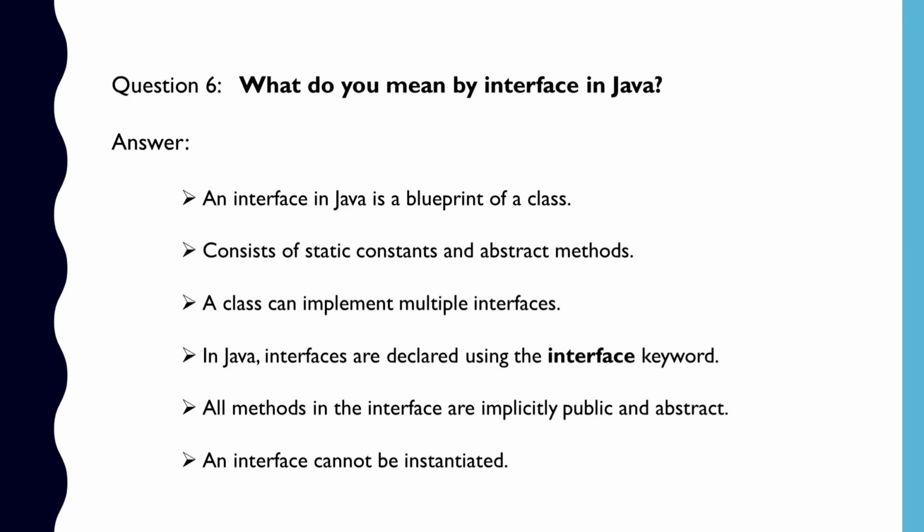In Java, interfaces are declared using the interface keyword. All methods in the interface are implicitly public and abstract. Just like the abstract class, we cannot instantiate an interface. That is, we cannot create objects for an interface.